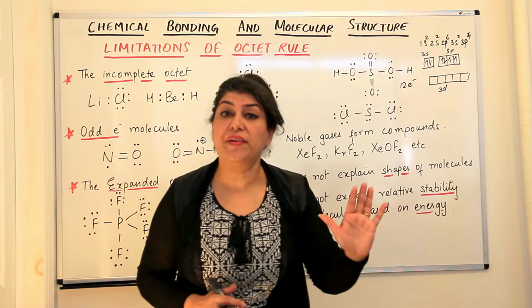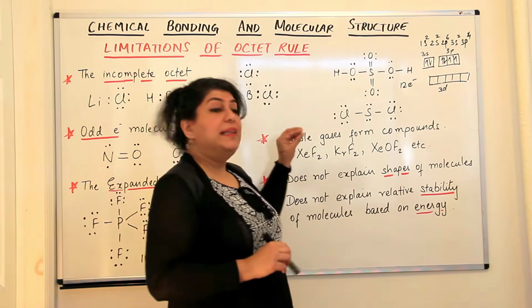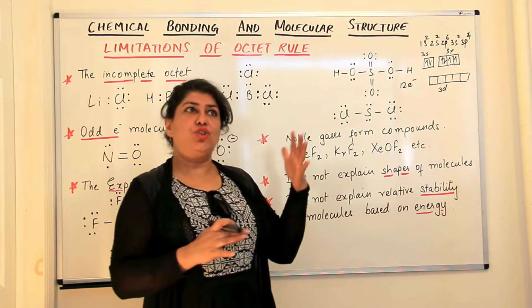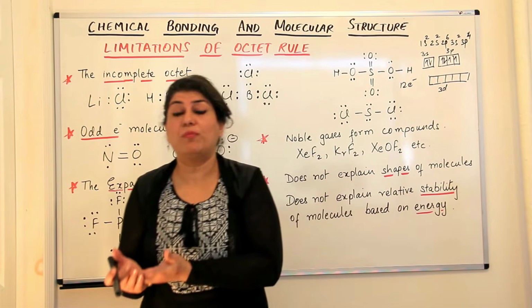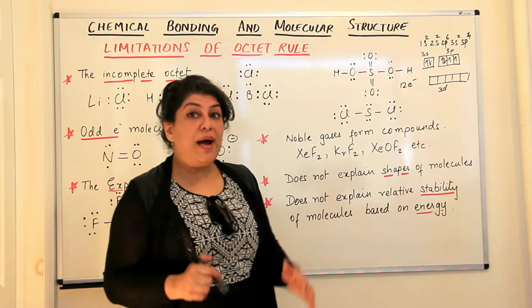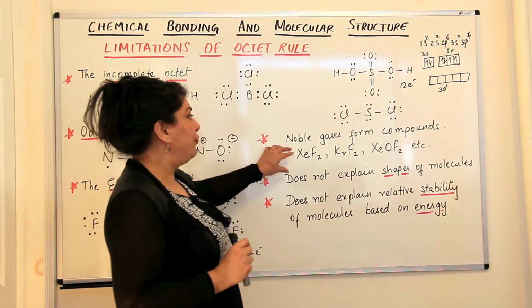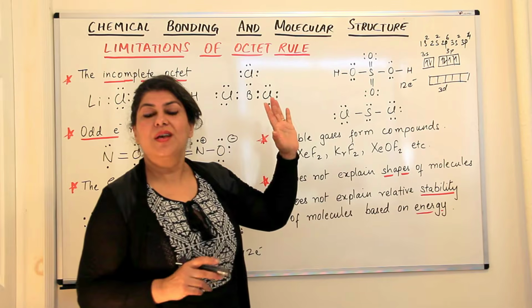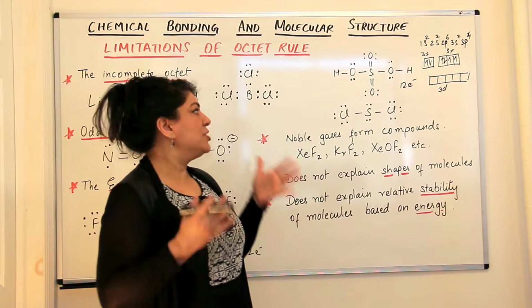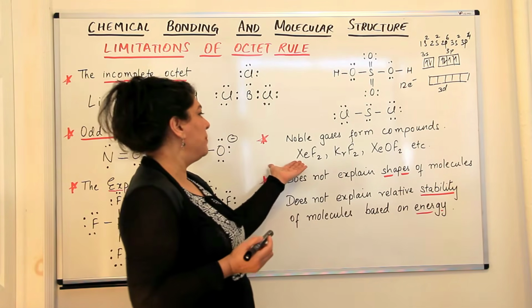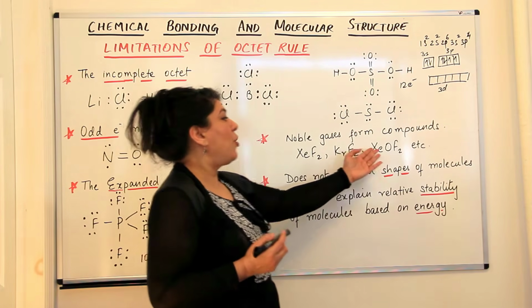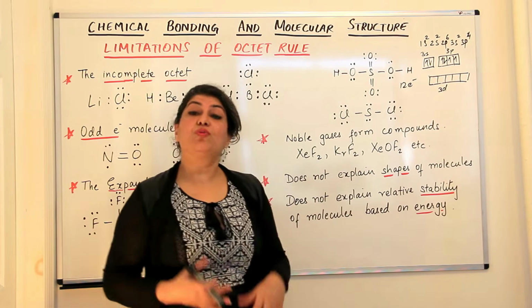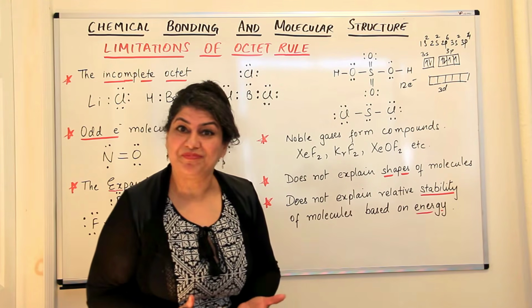They should never react. But we find that noble gases, although they usually do not react, they are found in the gaseous state, they do not even form molecules usually, but they are shown to form certain compounds. Some of the noble gases do form compounds, for example, xenon difluoride, krypton difluoride, xenon oxyfluoride. These are compounds which are known to exist.